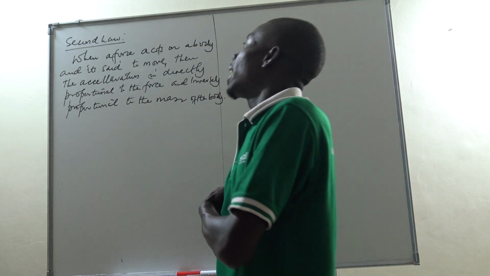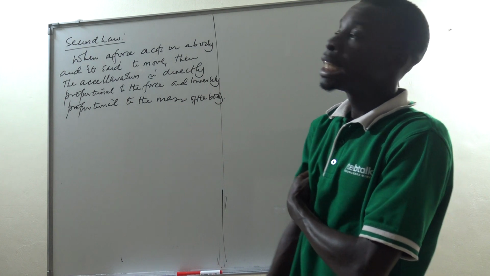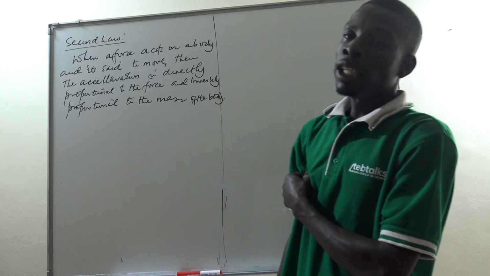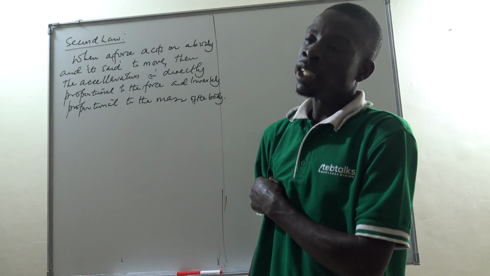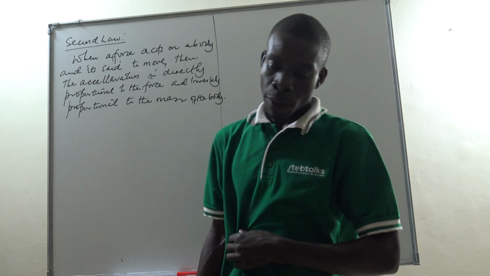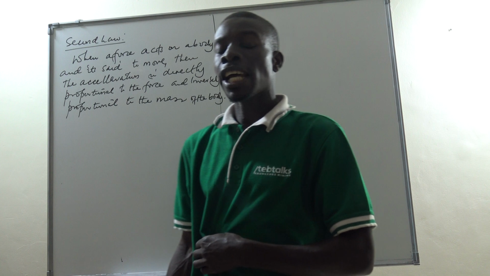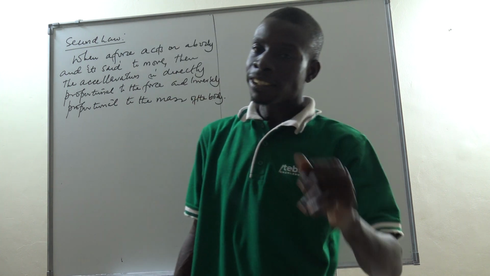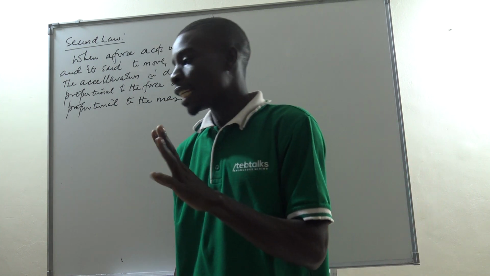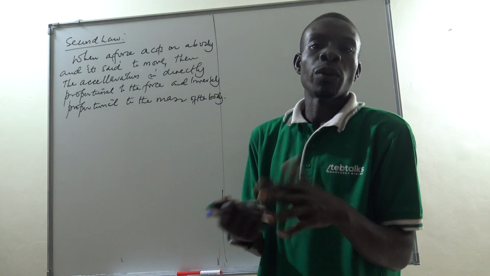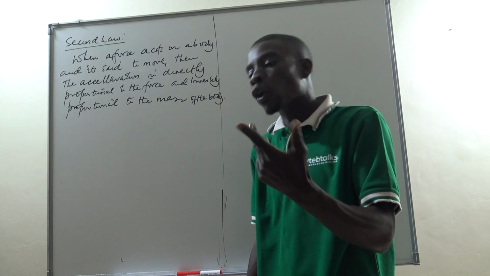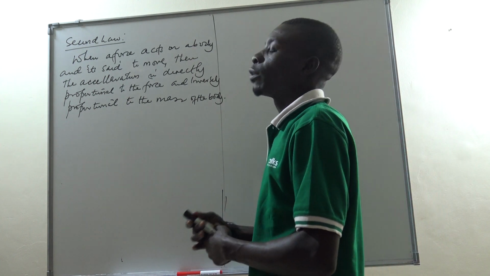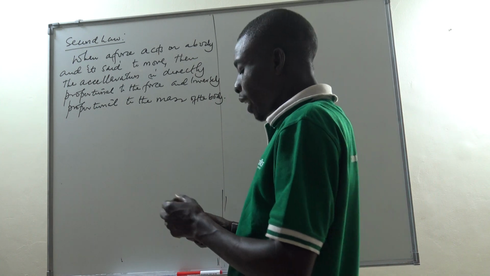That also helps us to derive the second law. Remember, we stated the second law as the rate of change of momentum is directly proportional to the force applied and takes place in the direction of the applied force. That is just for the purpose of understanding the law, but we are not going to examine it here. We are only going to derive an important equation that we shall use time and again.